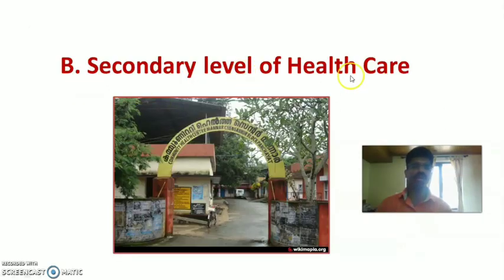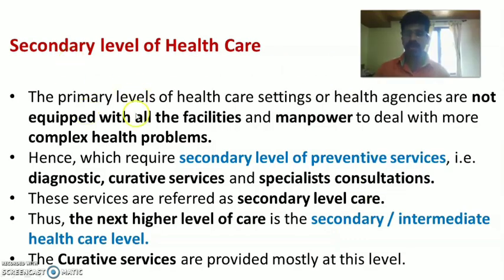The second level of health care is secondary level of health care. Let us see what is the meaning of secondary level of health care. The primary levels of health care settings or primary health agencies are not equipped with all the facilities. That means primary health care level, its government settings or health agencies do not have all the facilities and equipments. And even manpower. Manpower is nothing but health personnel or health workers.